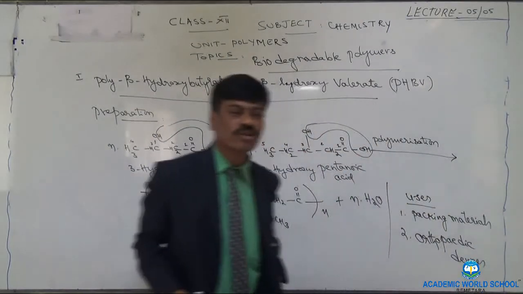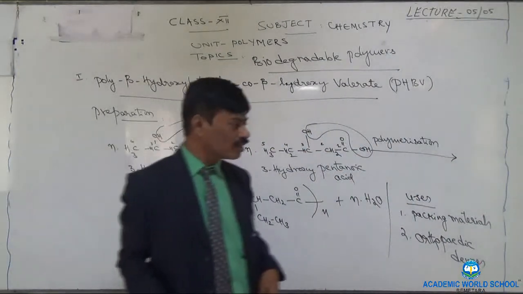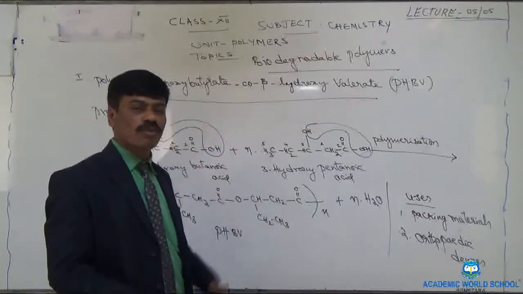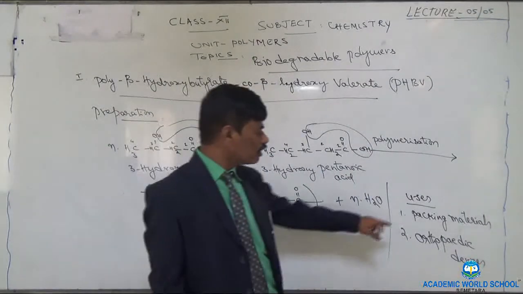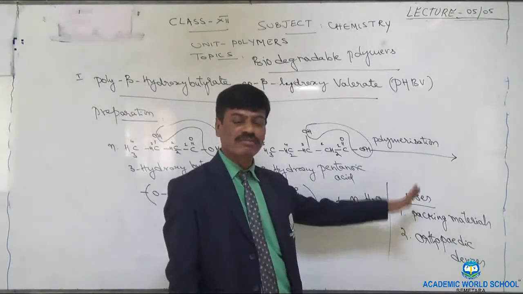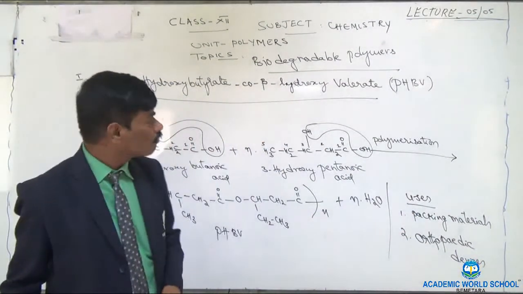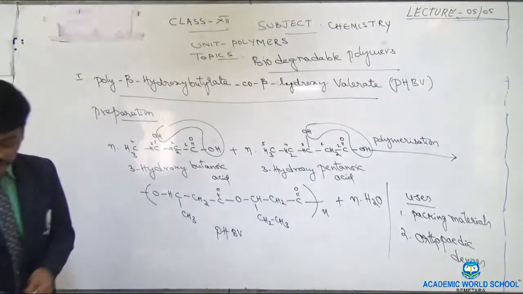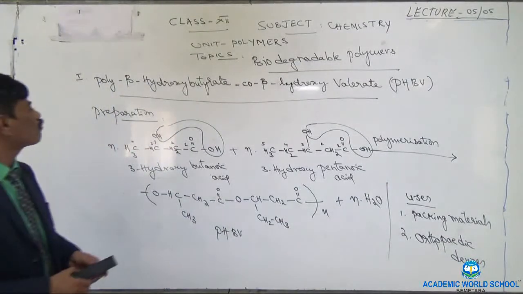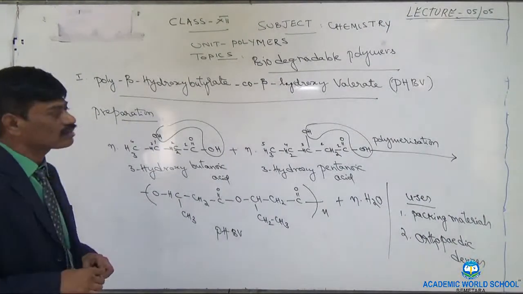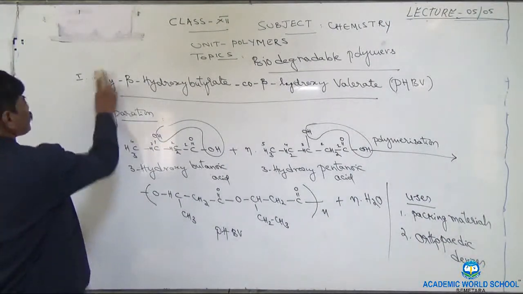Orthopedic devices means those devices which are used in deformities of skeleton, means bones. So first one is it is used as an important packing material. Number two, it is used in making of orthopedic devices. That's about the first biodegradable polymer, that is polyhydroxybutyrate co-beta hydroxyvalerate.